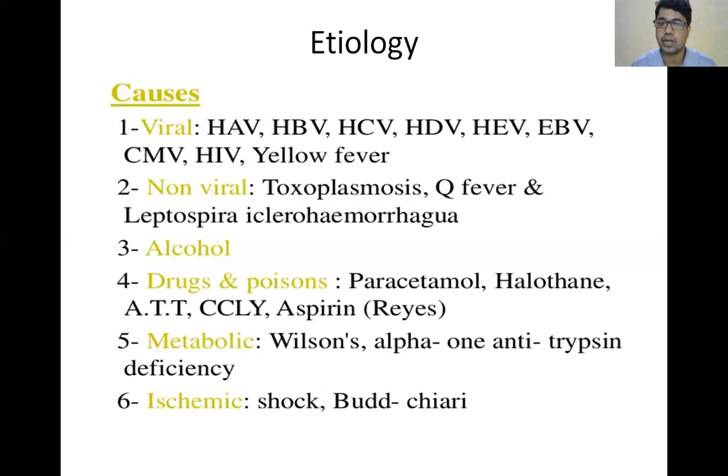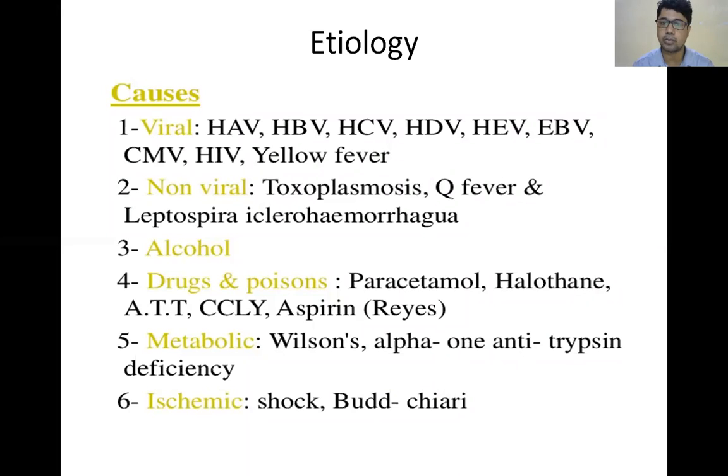Hepatitis A virus, B virus, C, like this A to G. Nowadays H and I have come as well. So A to G is 7 types of viruses that cause hepatitis. Recently two more came, that is H and I. What other viruses? Cytomegalovirus, HIV, yellow fever. These are other viruses that cause hepatitis.